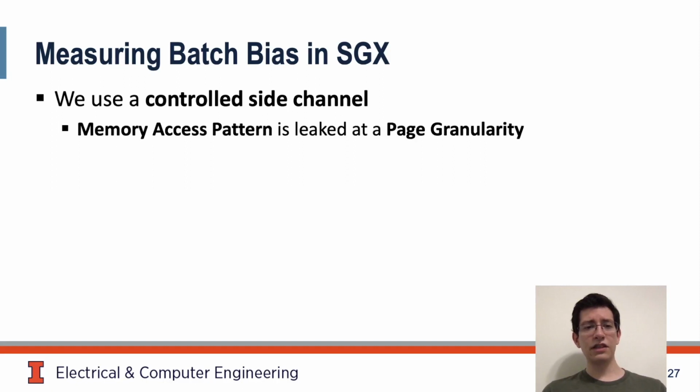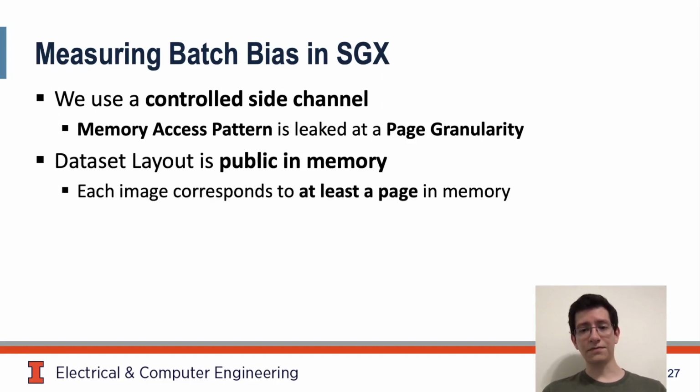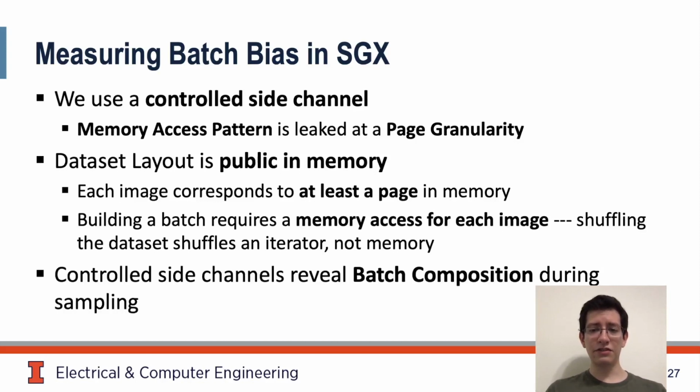Controlled side channels leak memory access patterns at a page granularity. In ML frameworks today, data layout is public, and image data consumes more than a single page. Building a batch requires accessing each image in memory to copy it into an enclave. To shuffle the dataset, an iterator is shuffled. Shuffling the data in memory is prohibitively expensive, so it's not done. Therefore, controlled side channels reveal mini-batch composition as the batch is sampled. A proof of concept demonstrating this channel under SGX is presented in the paper.